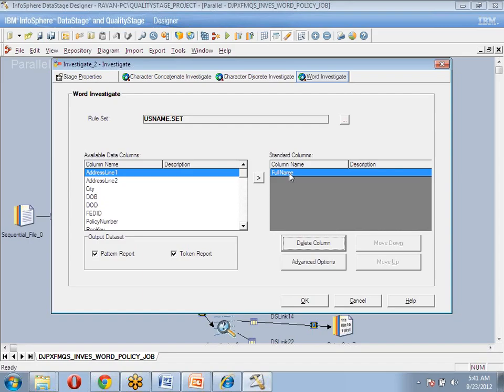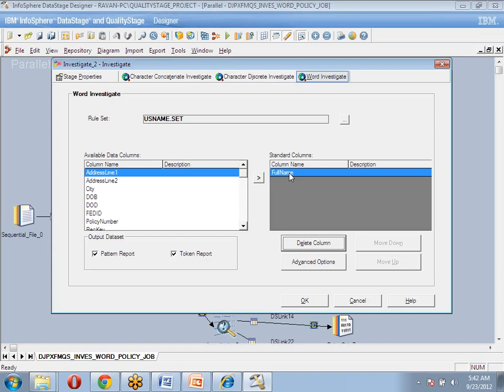Which is the correct one in these two names? Is it John Smith or Smith John? How can we know that? It means the names data, whatever we receive from business, we are going to pass to this investigation stage and apply the rules on that data.